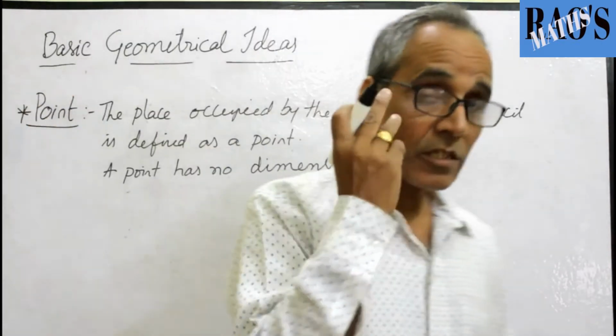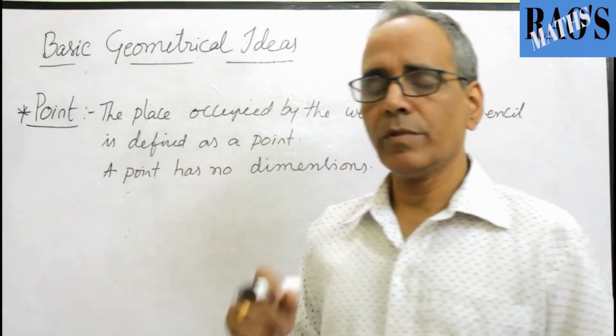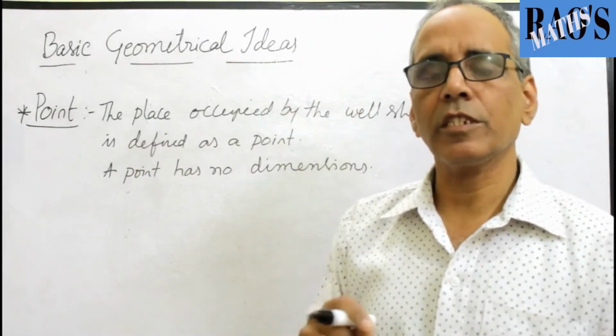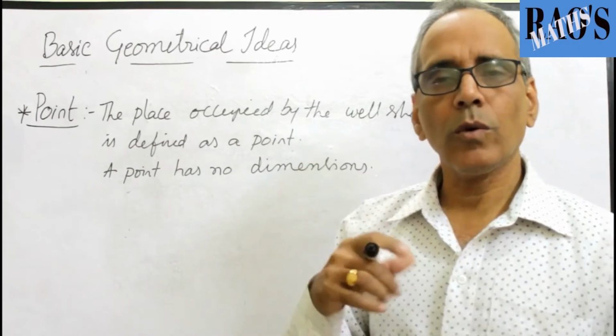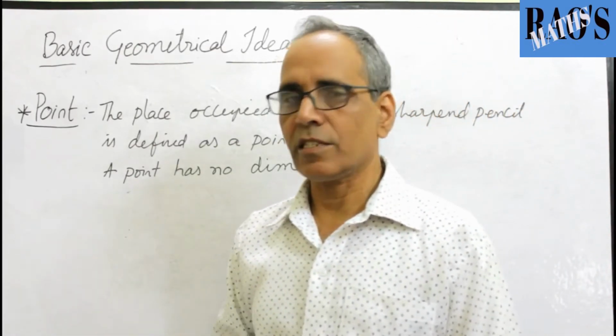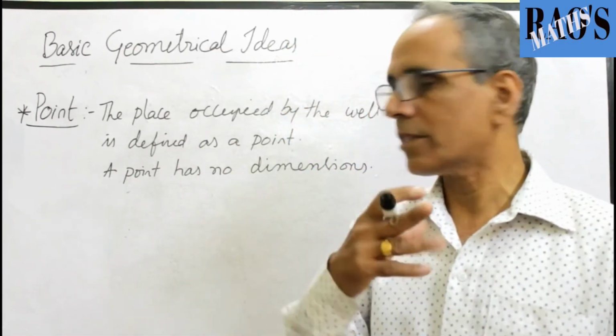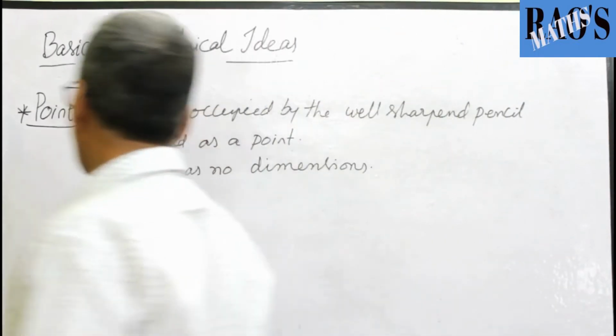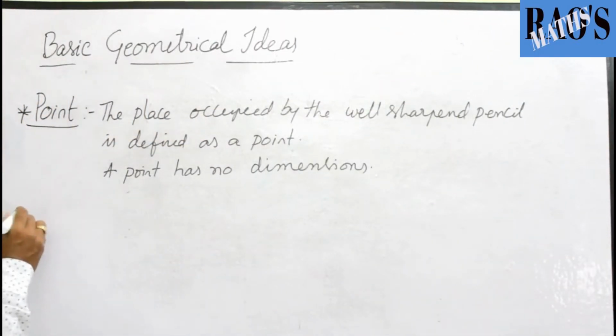Now, we got an idea about the point, which cannot be measured, which has no length, breadth and thickness. It is not a two-dimensional or three-dimensional figure in geometry. Next, a line.